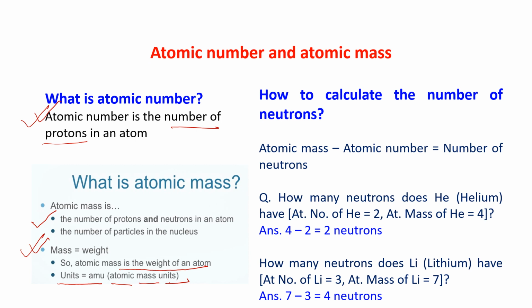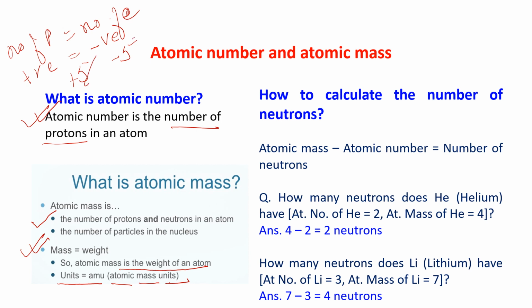Now in an atom, the number of protons is equal to the number of electrons. So the number of positive charges is equal to the number of negative charges. So the positive charge cancels the negative charge. Suppose I have plus 5 positive charge, so I have minus 5 negative charge.